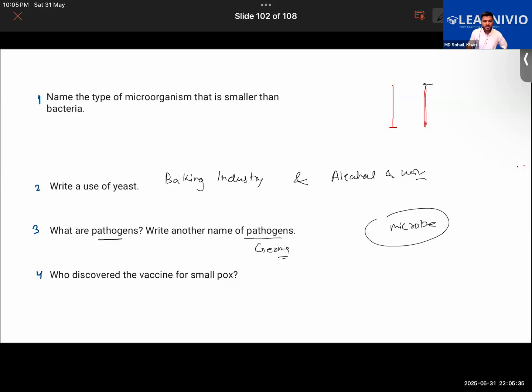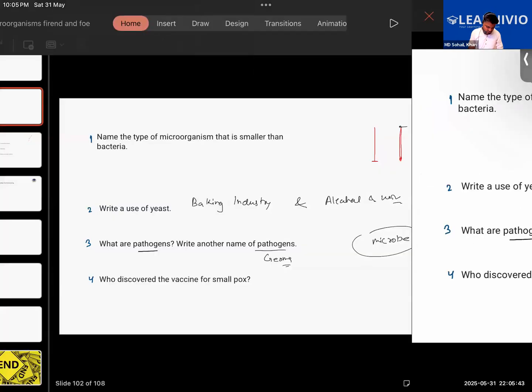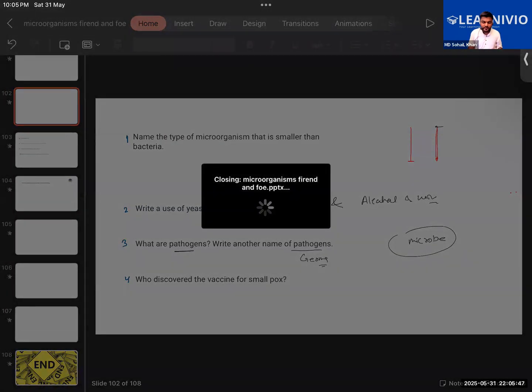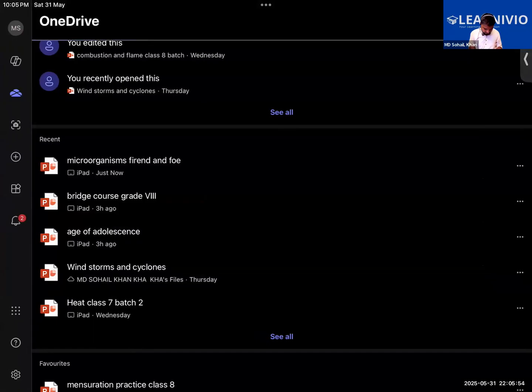Who discovered the vaccine for smallpox? Edward Jenner, exactly. Edward Jenner.